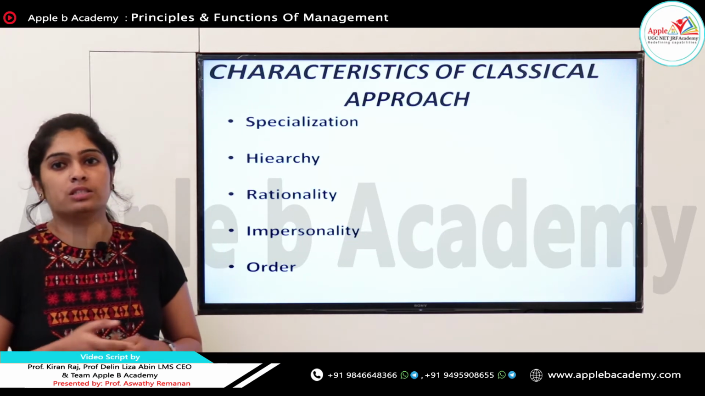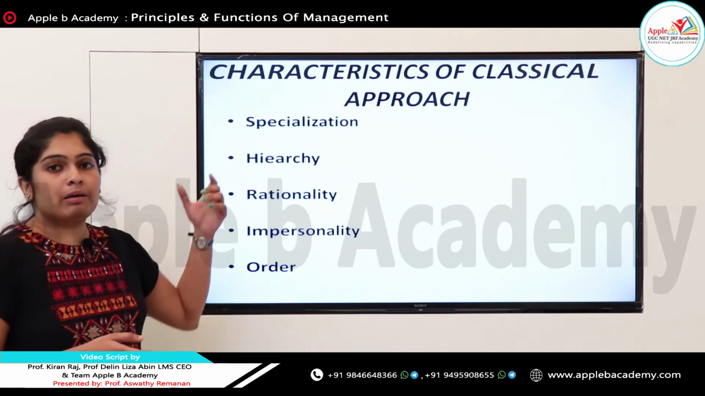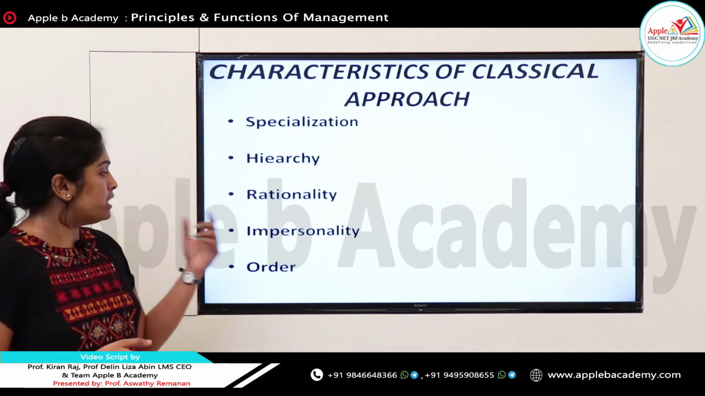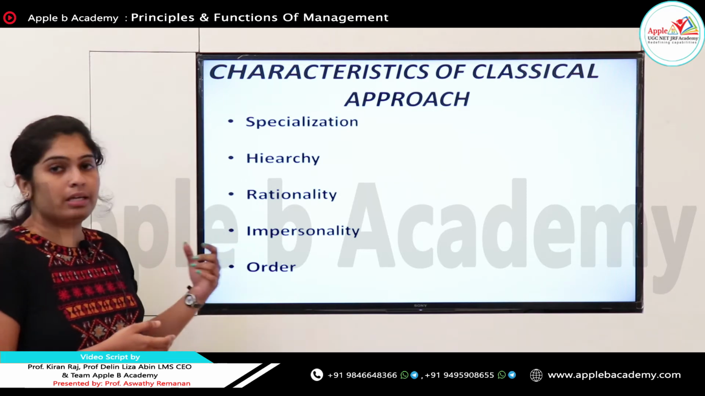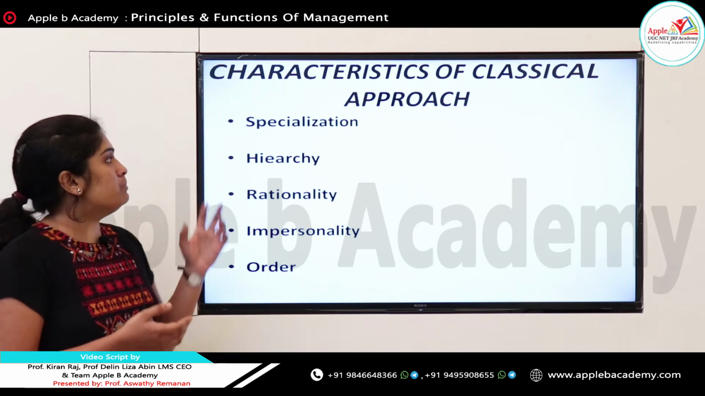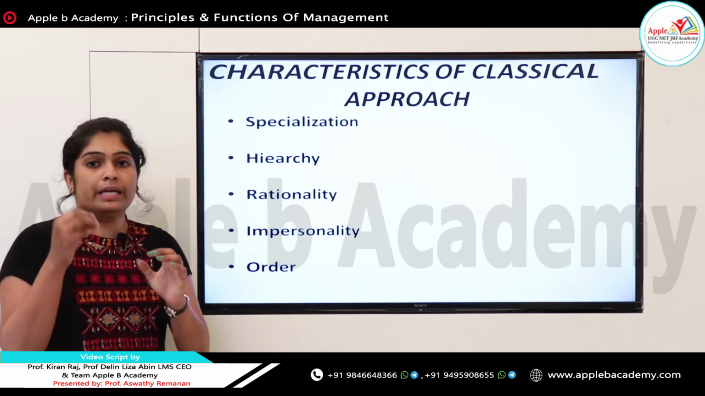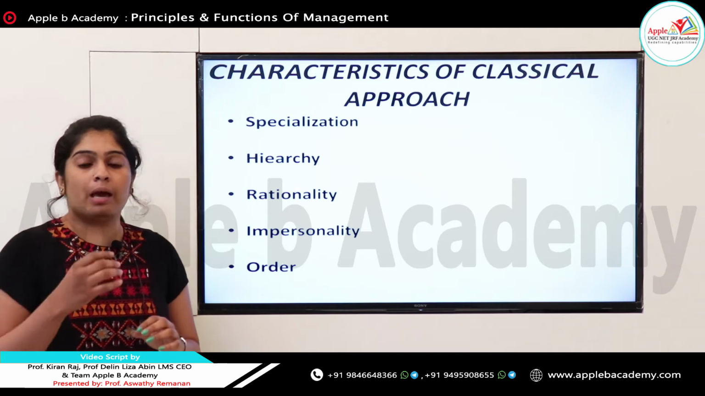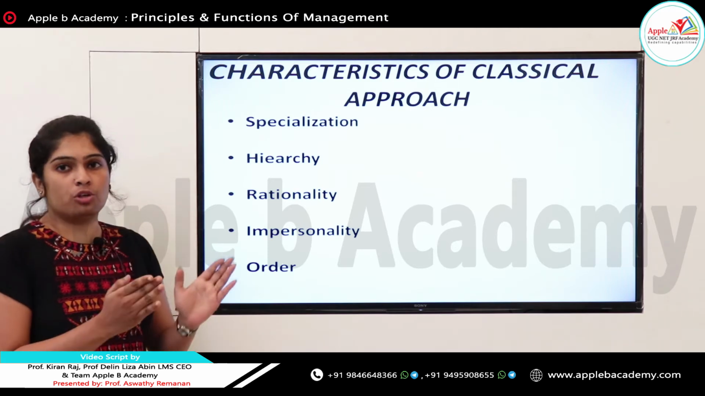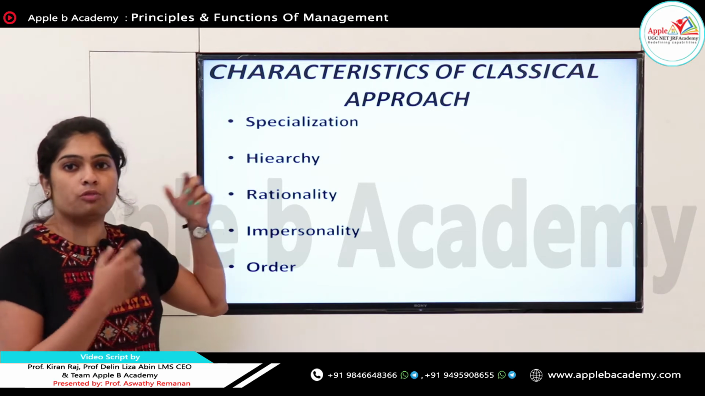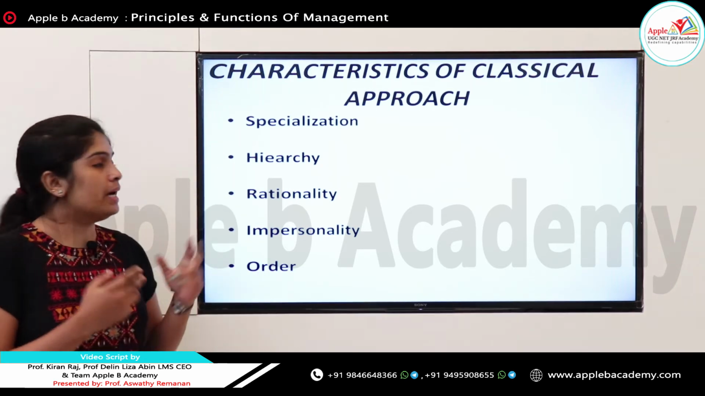Next, the characteristics of classical approach. These are the main characteristics of classical approach: specialization, hierarchy, rationality, impersonality, and the last one, order. First, specialization. Specialization is termed as division of labor. That means each work is divided equally among the laborers. There is an equal division of labor, and that term is specialization, and it is the most important characteristic of a classical approach. Next, hierarchy.